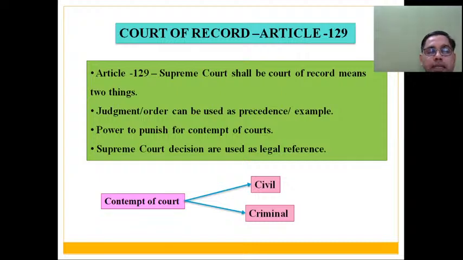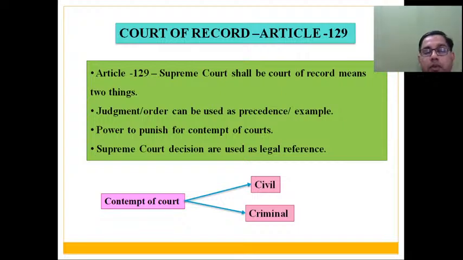So Article 129 says that Supreme Court shall be referred as court of record. और जब आप बोलते हैं कि Supreme Court shall be referred as court of record, इसके दो मायने हैं. There are two meanings of this thing. पहला मतलब ये है कि judgments, directions and orders of Supreme Court of India will be used as a precedence, will be used as a reference by all other courts of India working under this constitution. So lawyers will use these case judgments as a precedence, as an example for future cases. That is the first meaning of referring Supreme Court of India as court of record.